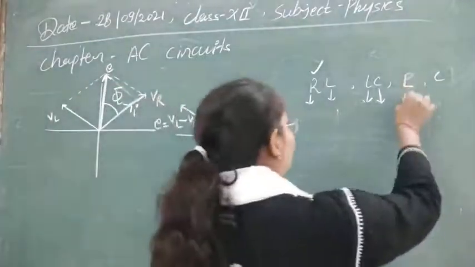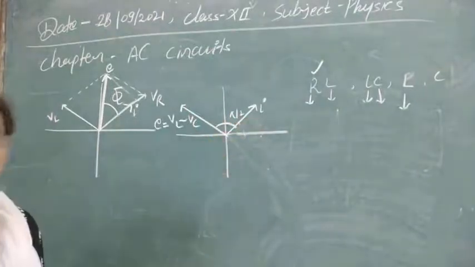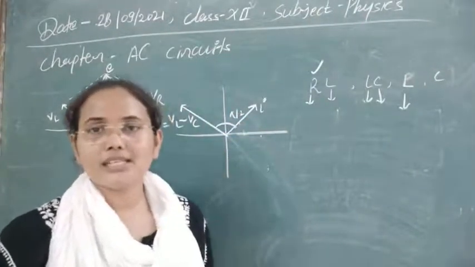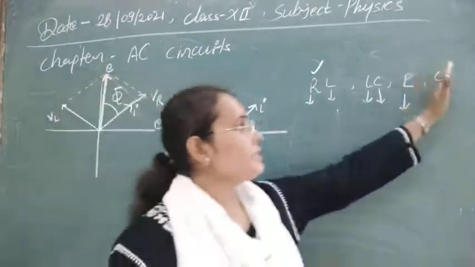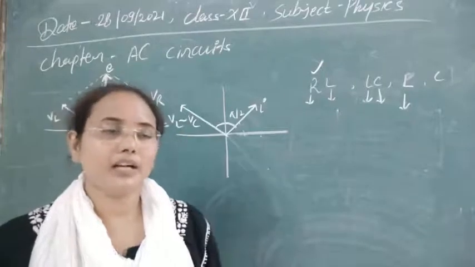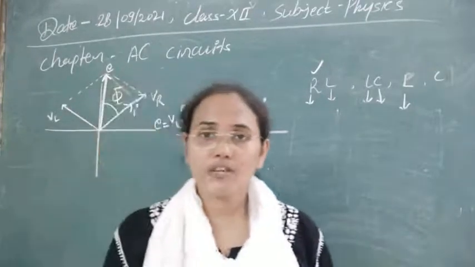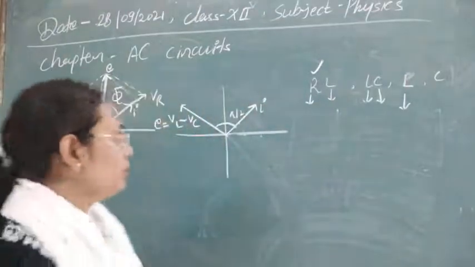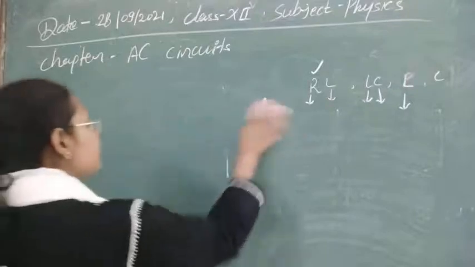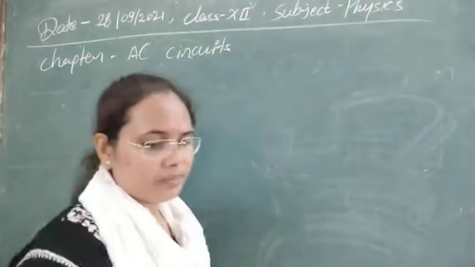Now for the third one, for the L circuit, we have just discussed that in L the potential is leading the current by pi by 2 phase. Obviously in this circuit it is possible. And in the C circuit, obviously the potential is lagging behind the current by pi by 2, so there is also a phase difference of pi by 2. So our first option is correct for this question. You can easily understand it by drawing phasor diagrams.